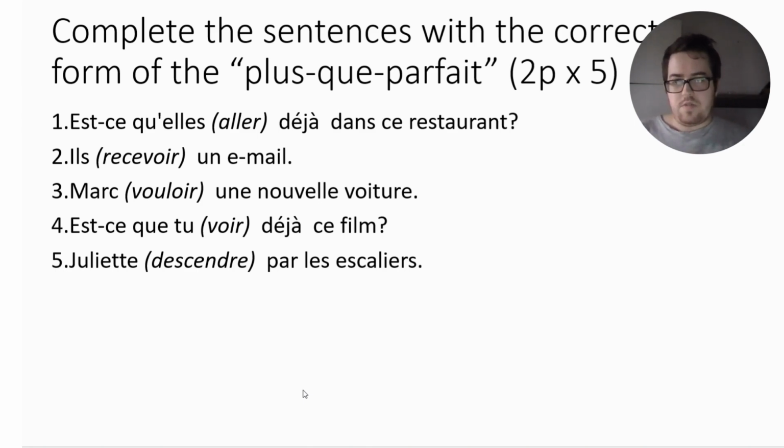I don't think so. I think la voiture, we know what it means. It means the car. We see nouvelle, which is the feminine version of nouveau, which means new. So that would mean a new car. Recevoir means to receive. I think we know this verb already. Vouloir means to want. Voir means to see. Descendre, I said it already, means to go down. Les escaliers are the stairs. And yeah, we should revise the solution now.